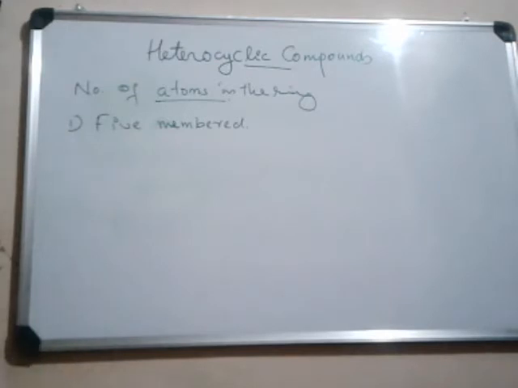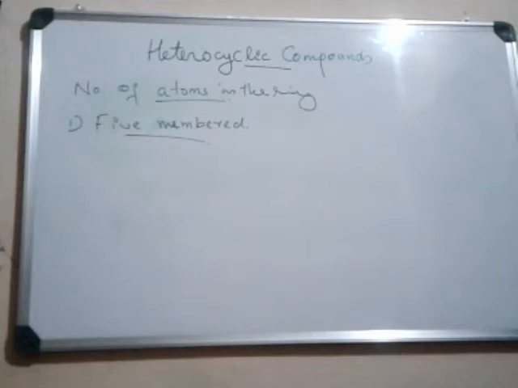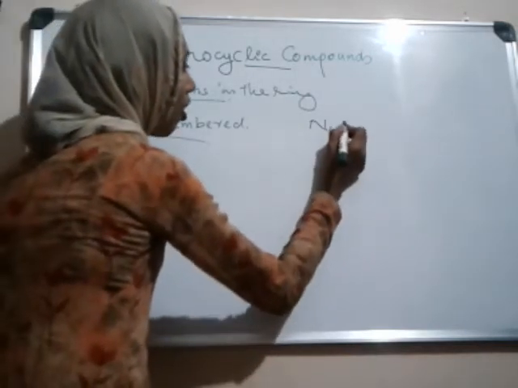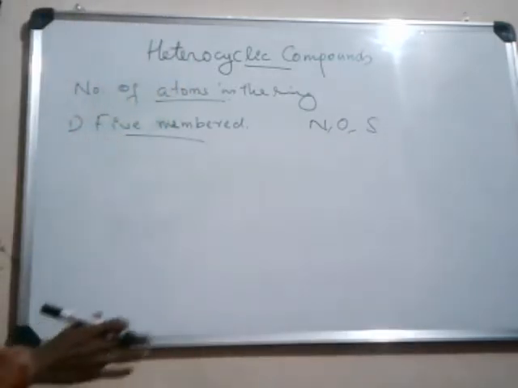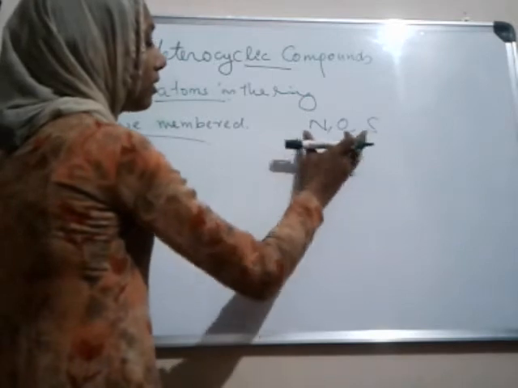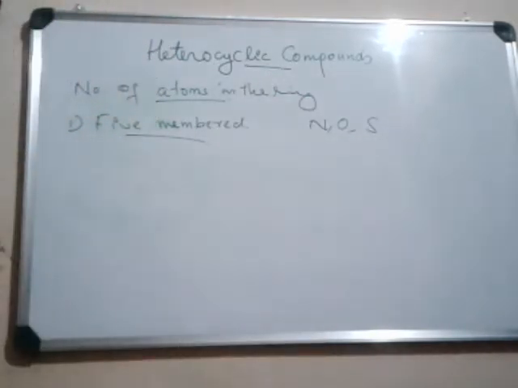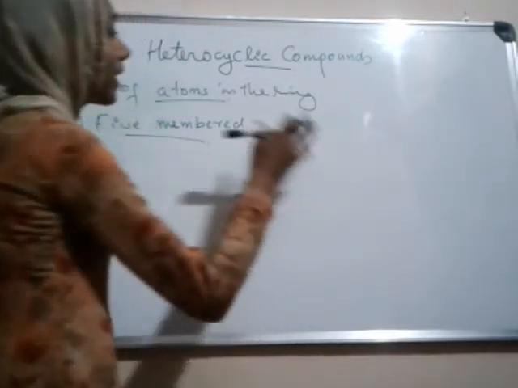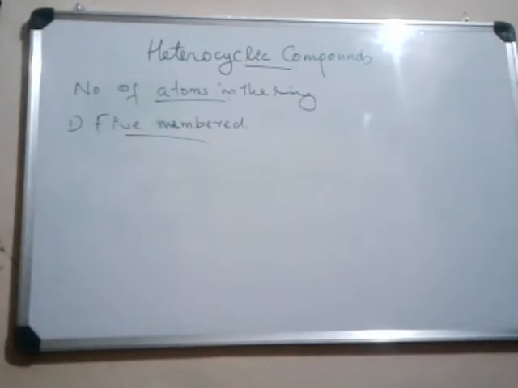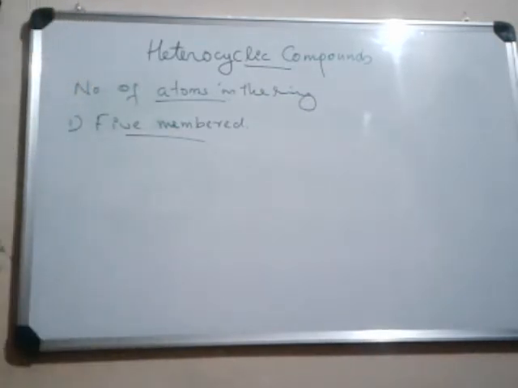In most heterocyclic compounds the common heteroatoms are nitrogen, oxygen and sulfur, and these are the most important. So we will discuss only the heterocyclic compounds containing nitrogen, oxygen and sulfur as the heteroatom.